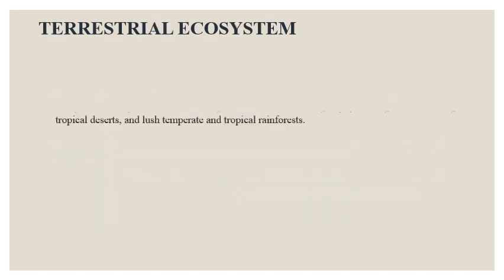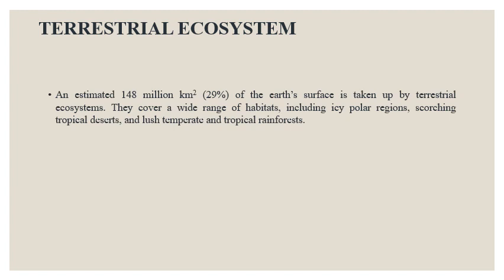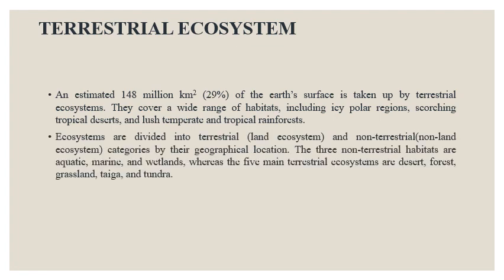Terrestrial ecosystem. An estimated 148 million square kilometers of the Earth's surface is taken up by terrestrial ecosystems. They cover a wide range of habitats, including icy polar regions, scorching tropical deserts, and lush temperate and tropical rainforests. Ecosystems are divided into terrestrial and non-terrestrial categories by their geographical location.